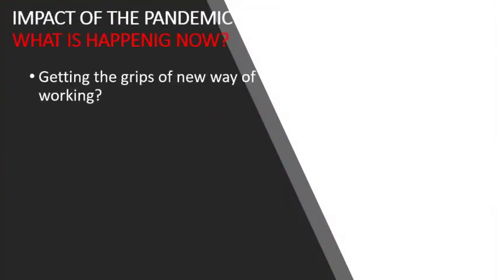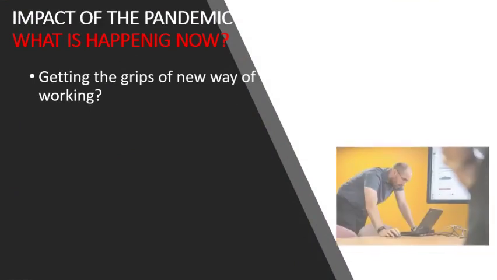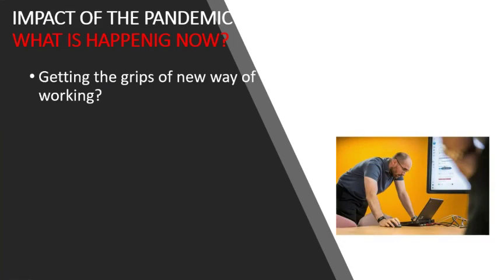Yes, what is happening now? This is what we experienced, and what is happening now. Getting a grip of the new way of working. Our working style is completely different. We are completely following remote platforms. That's one way of getting a grip, through technological development. Of course, you can say we are 10 years ahead. But at the same time, there are some drawbacks. If you adopt this kind of working environment, there is no social life.